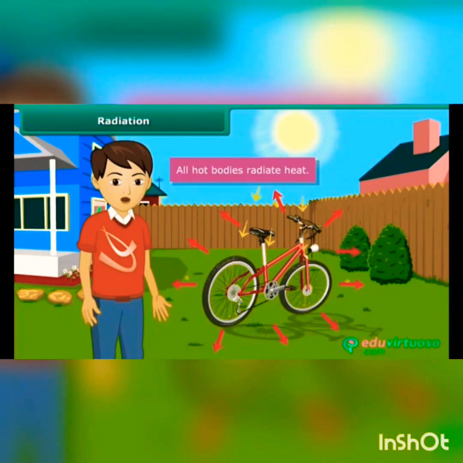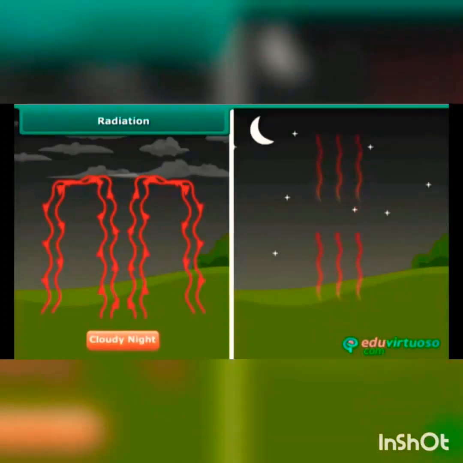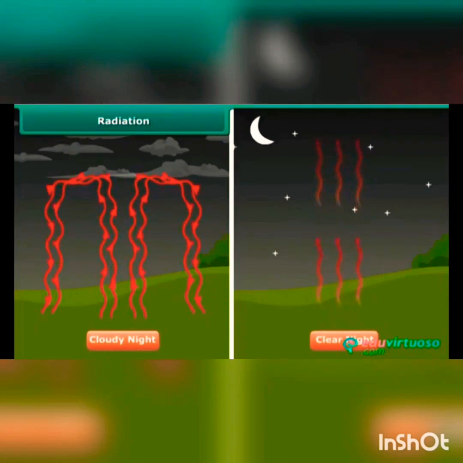When this heat falls on some object, a part of it is reflected and a part is absorbed and a part may be transmitted. The temperature of the object increases due to the absorbed part of the heat. A cloudy night is hotter than a clear night. When the sky is clear, the heat radiation goes into the atmosphere. But due to the presence of cloud in the sky, these thermal radiations are reflected back to the earth, and one feels warmer.